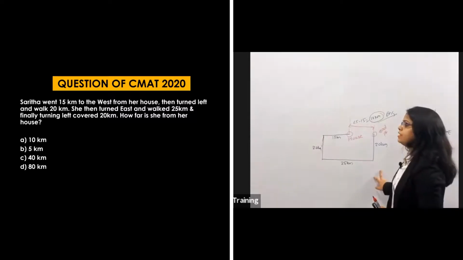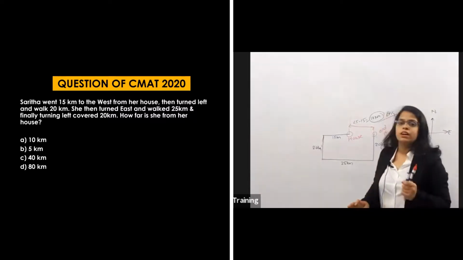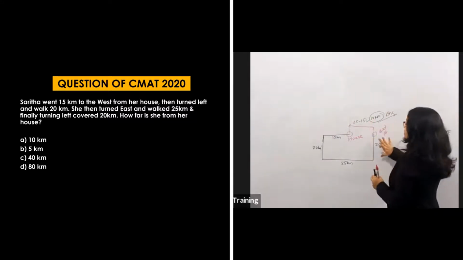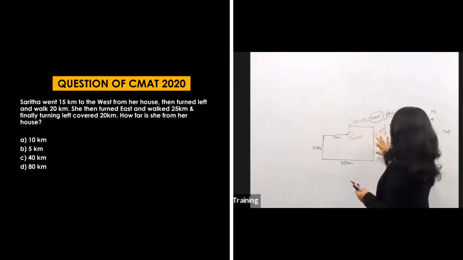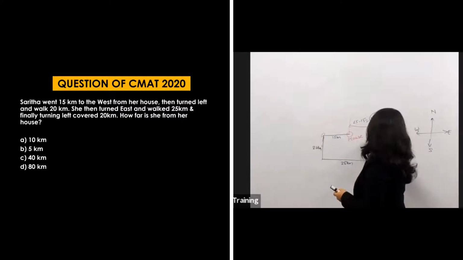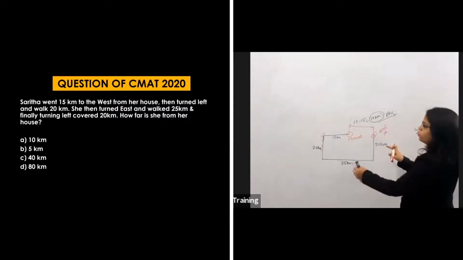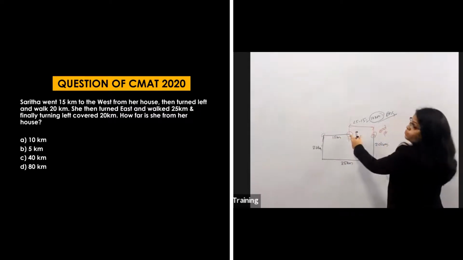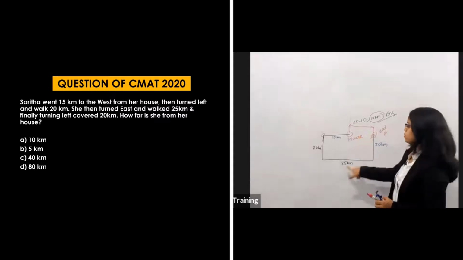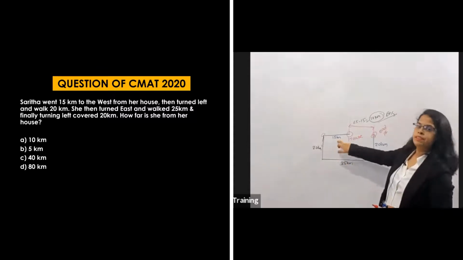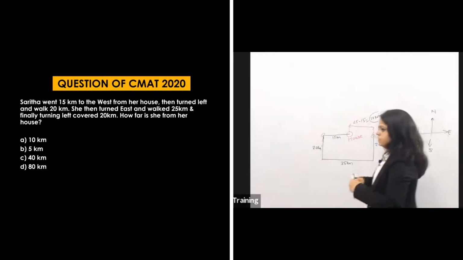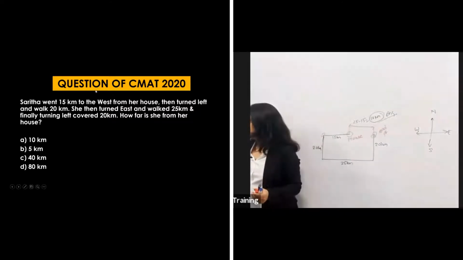And what are they saying? Finally turning left, cover 20. So finally she turned to the left, her left will be upward, and covers 20 kilometers. As this was 20 and this was 20, this point and this point will be on the same line. Here was her house and this is her end point. So what will be this distance? That total 25 minus this 15, that means 10 kilometers. Now it's clear to all.